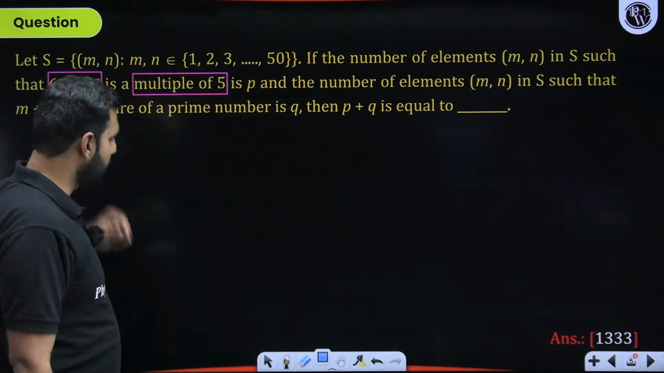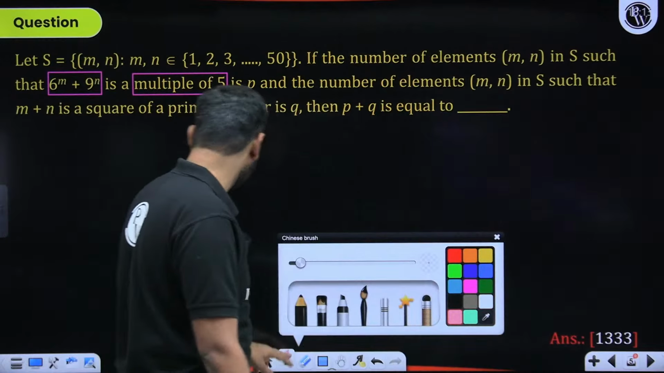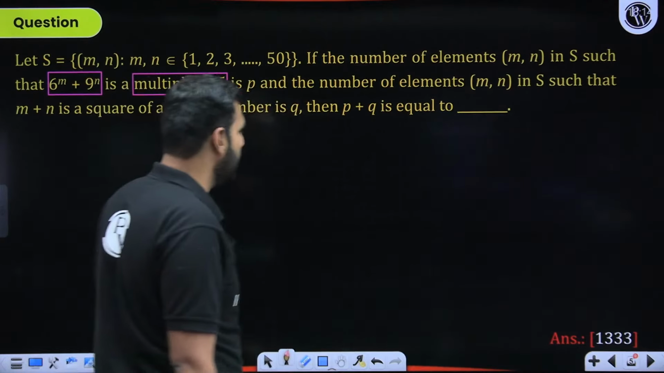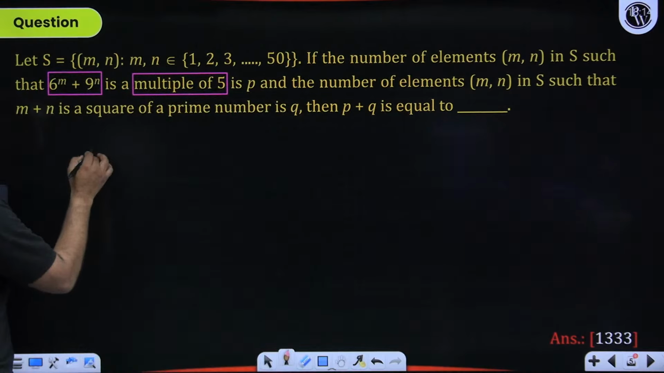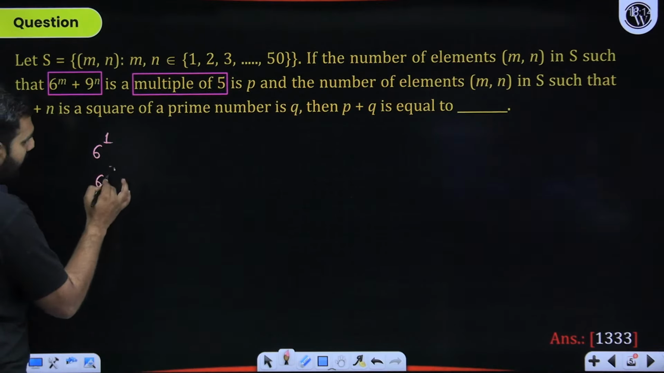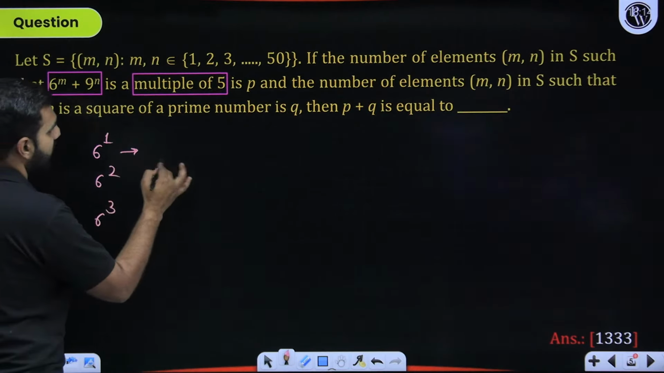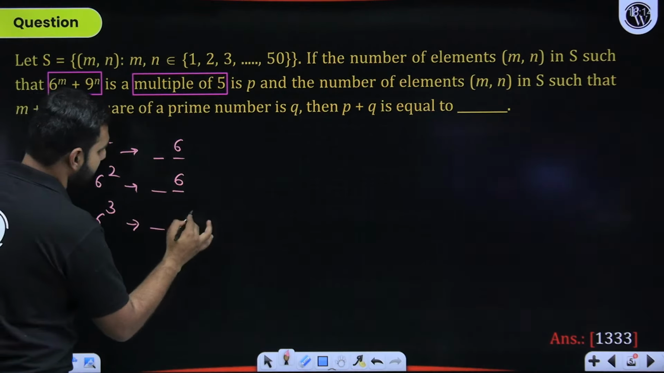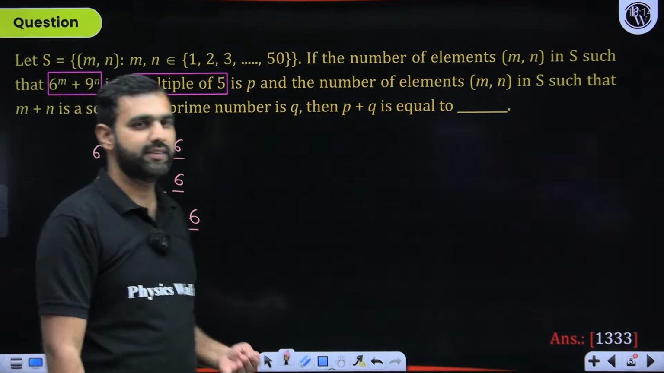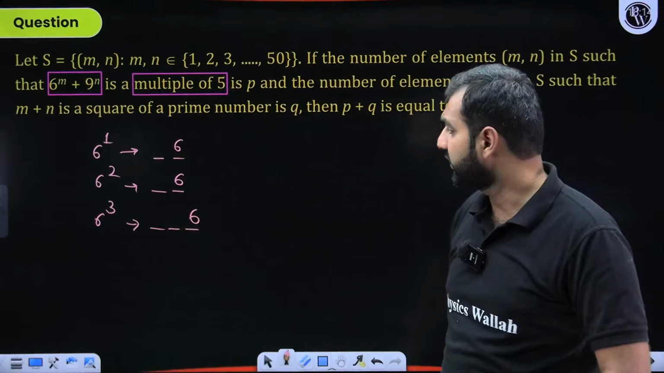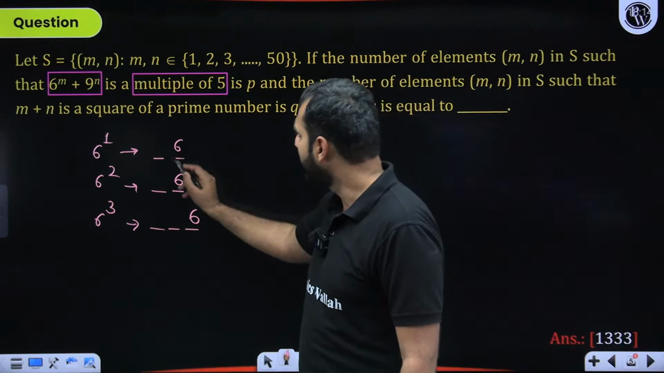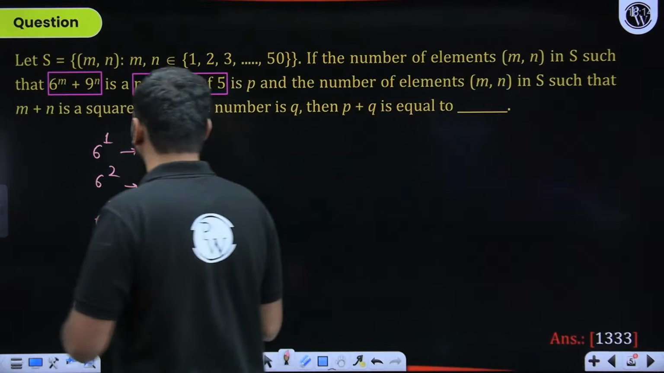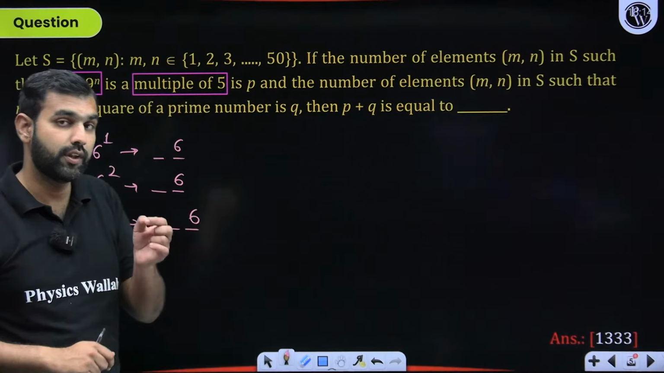But let me focus on this first part of the question, where I need to figure out that 6 to the power m plus 9 to the power n should be a multiple of 5. Great. How do we ensure that this happens? First of all, whenever you raise 6 to a certain power, this always gives you the unit digit as 6. Always remember, 6 to the power 1 is 6, 6 square is 36, 36 into 6 is 216, and so on. So no matter what power you're raising 6 to, it always gives you the unit digit as 6.